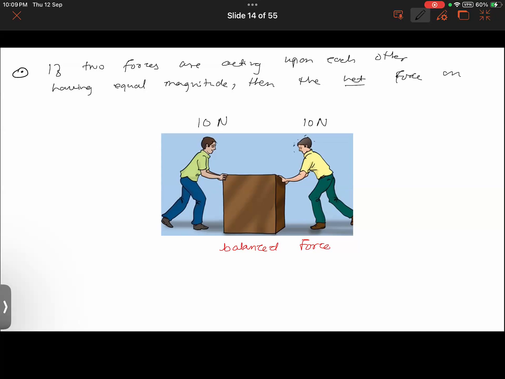So the net force on the object will be 0.